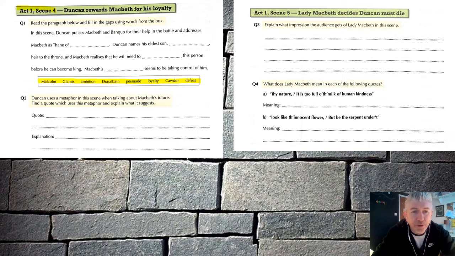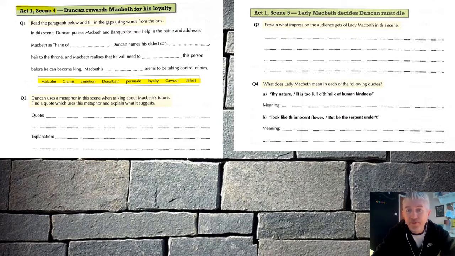Question 2. Duncan uses a metaphor in this scene when talking about Macbeth's future. Find a quote which uses this metaphor and explain what it suggests. So you're going to go to Act 1, Scene 4. Find the quote that Duncan says, the metaphorical bit of language Duncan uses to describe Macbeth's future. And then put the quote and explain what it suggests about Macbeth's situation.